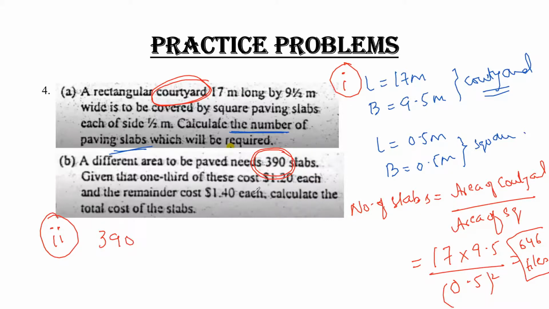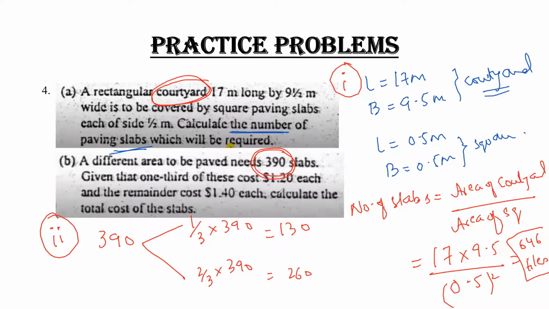Given that 1/3 of these cost, that means you have to calculate 1/3 of 390. The remaining will obviously be 2/3 of 390. If I calculate 1/3 of 390, it is equal to 130, and 2/3 of 390 will be 260.